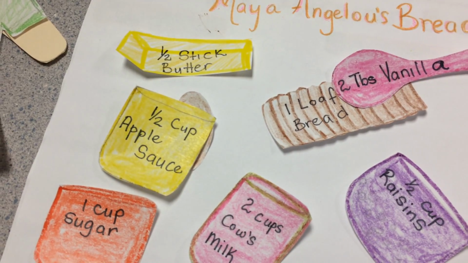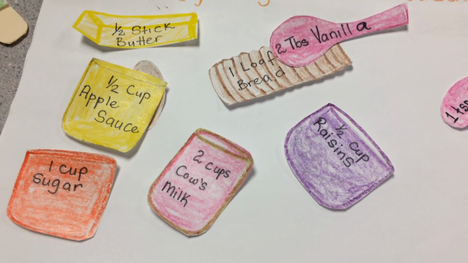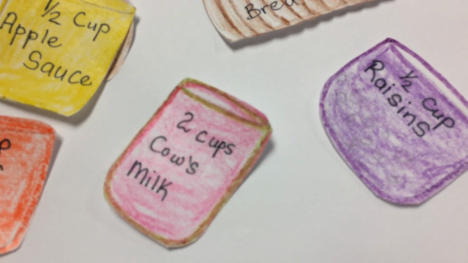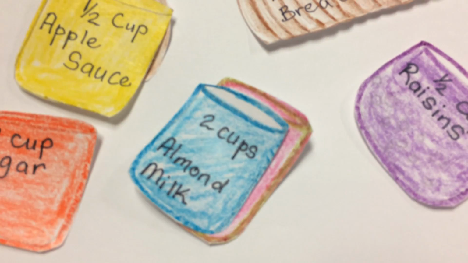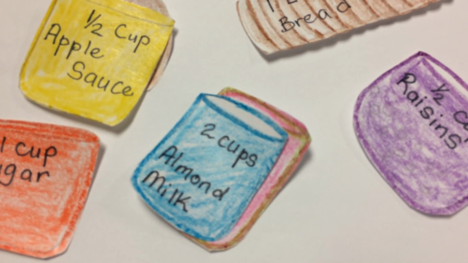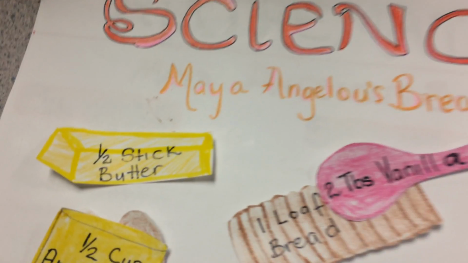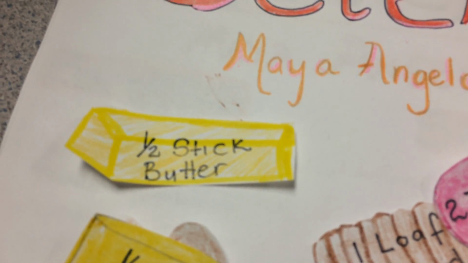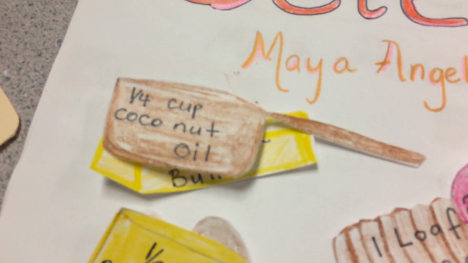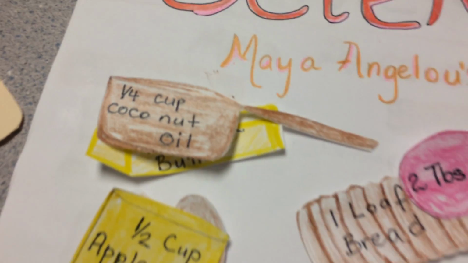And then for cow's milk, there's another way that we can avoid taking in so much cholesterol, by replacing those 2 cups of cow's milk with 2 cups of almond milk. And then of course our butter. We can take a lot of cholesterol out of this recipe by replacing our half stick of butter with a quarter cup of coconut oil.